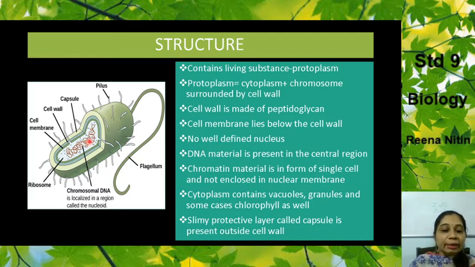It has a slimy protective layer outside, which is known as a capsule. You can see this white colored border, it is known as a capsule, and it is bordering the cell wall. So you have the capsule, you have the cell wall, you have the cell membrane, and within that you have the cytoplasm, then you have the nuclear material, the chromatin material also.